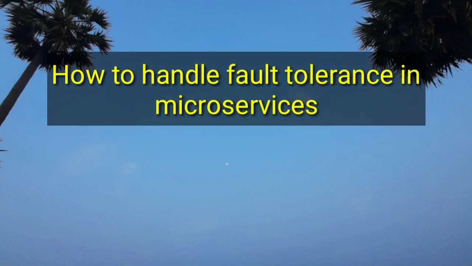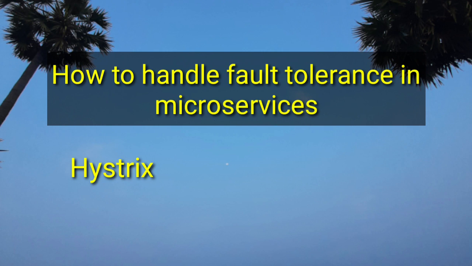The next question is, how to handle fault tolerance in microservices? In a distributed environment, many service dependencies will fail. So here we are using one library, that is Hystrix. Hystrix is a library that helps you to control the interactions between these distributed services by adding latency tolerance and fault tolerance logic.